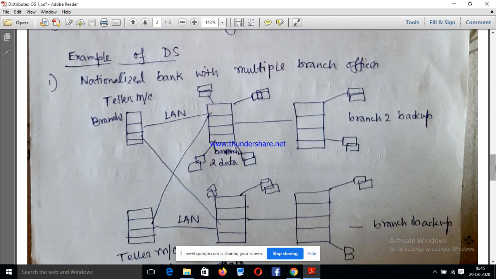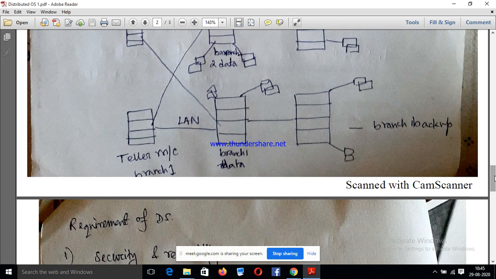So this is the architectural model of the distributed operating system of a multinational bank.